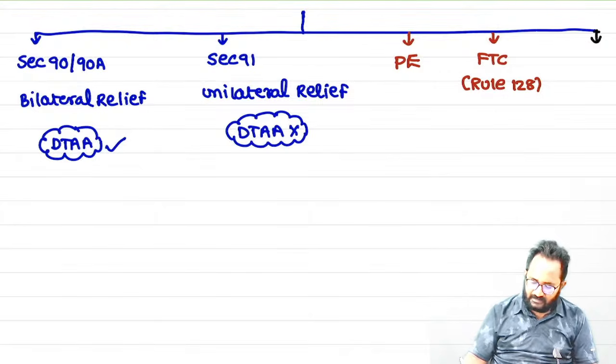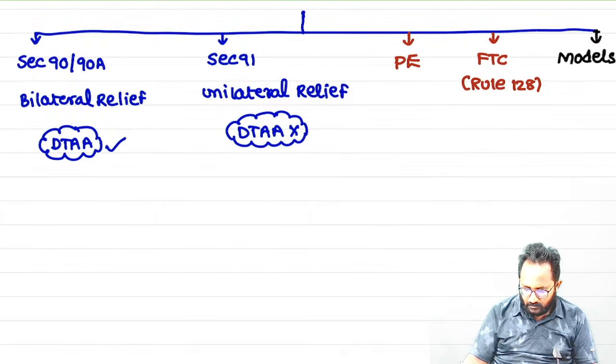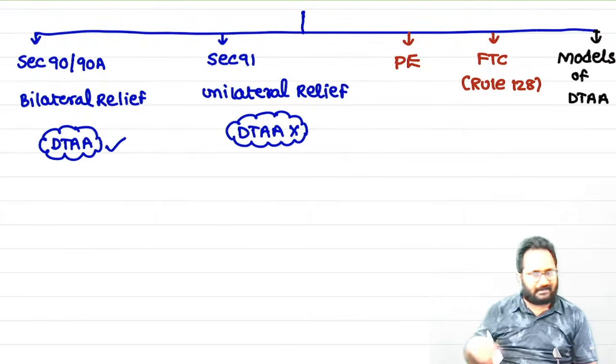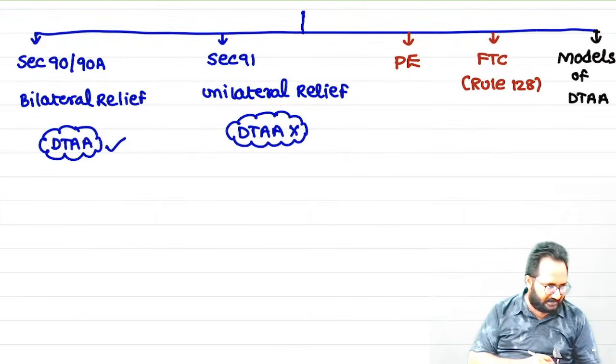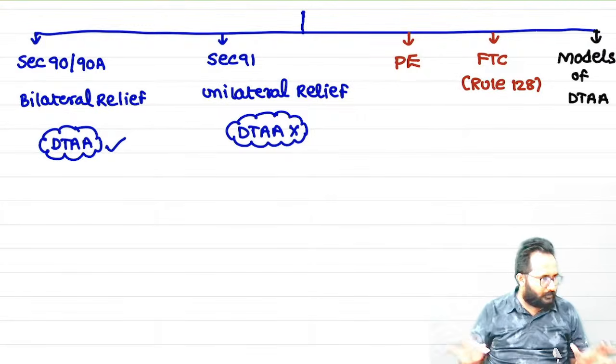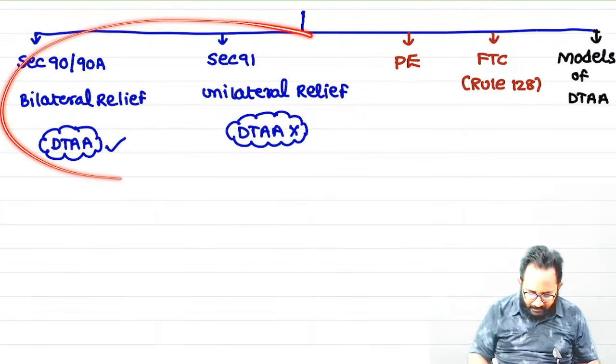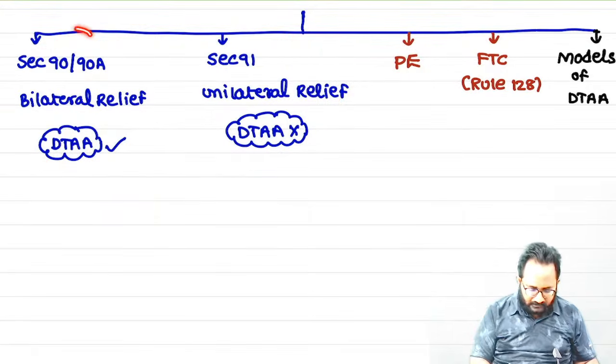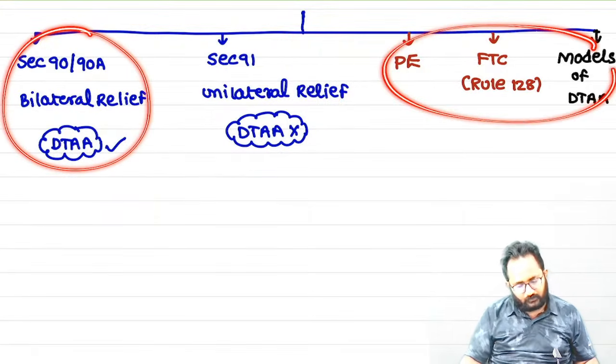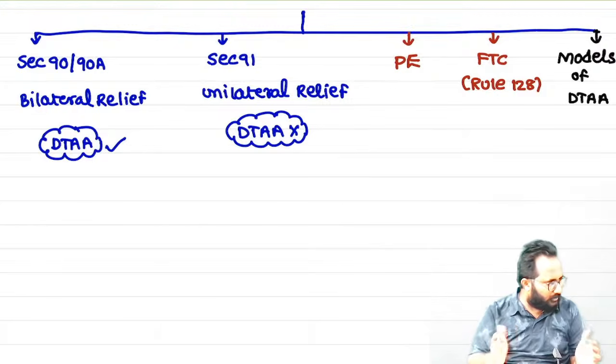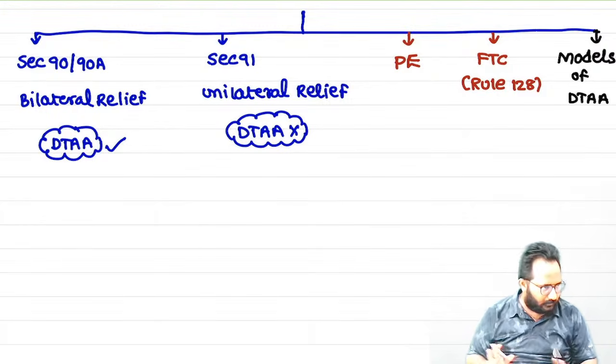Last, we will discuss the models of DTA. So these are the areas we are going to cover in this session. Listen carefully: if you prepare these areas, you will get the 7-mark practical question, and these are theory areas. Totally you will get one more theory question, and you can solve MCQs also.